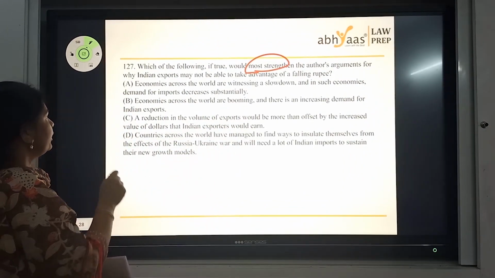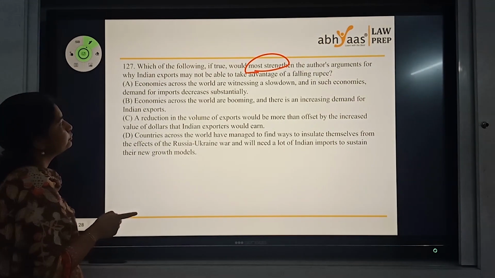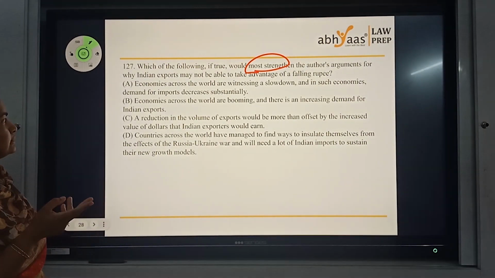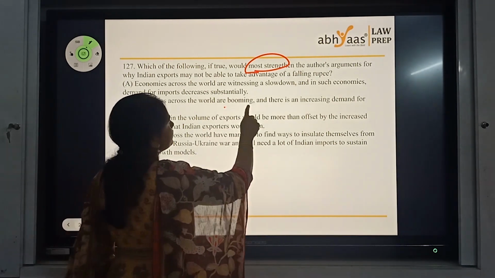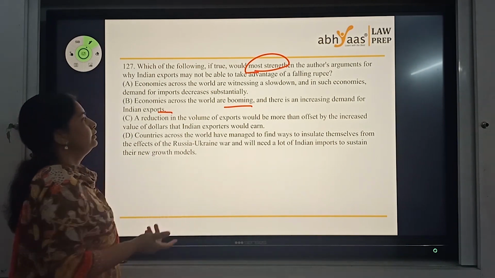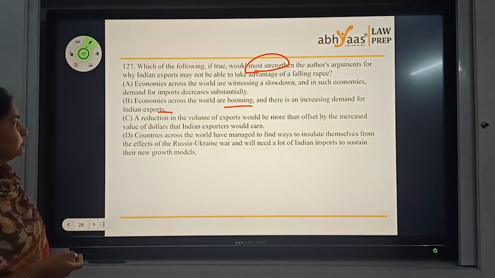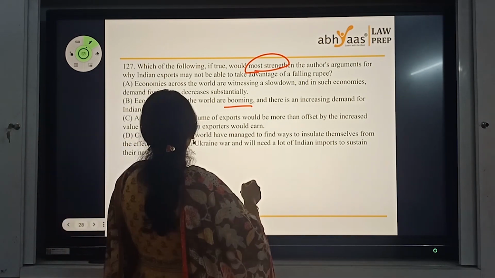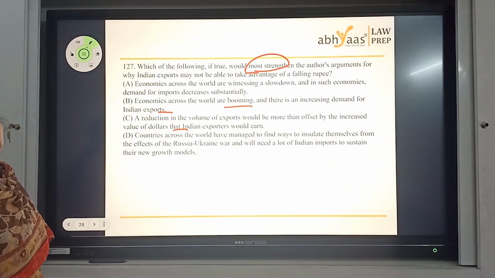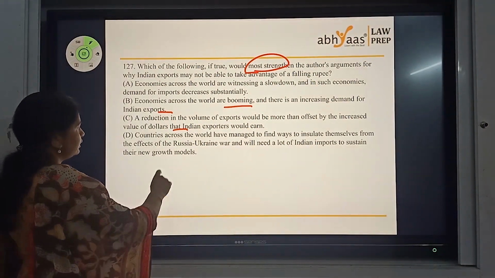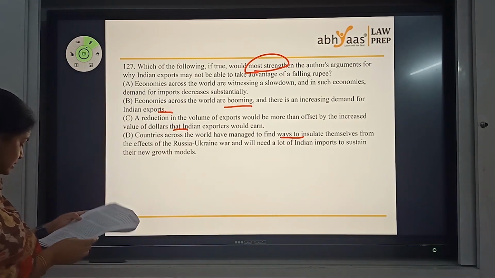Let's see the options. Economies across the world are witnessing a slowdown, and in such economies, demand for imports decrease substantially. Makes sense. Let's see. Economies across the world are booming, and there's an increase in demand. Increase in demand, that's not what it is. A reduction in the volume of exports would be more offset by increased value of dollars Indian exporters would earn. That's again wrong. Countries across the world have managed to find ways to insulate themselves. Doesn't turn out to be the answer.